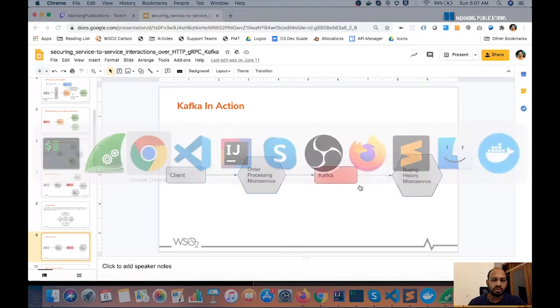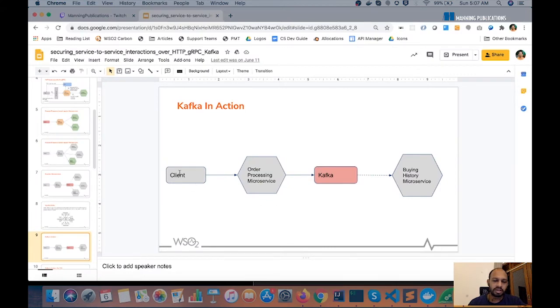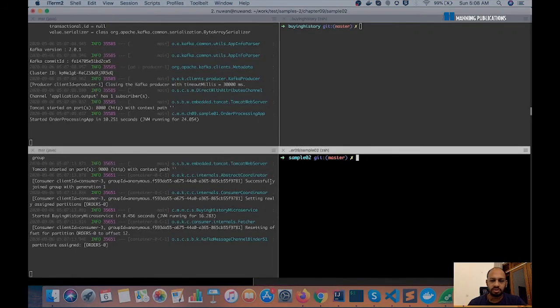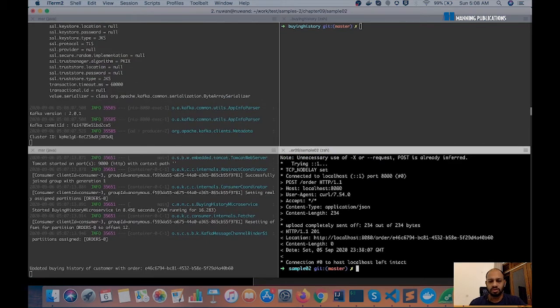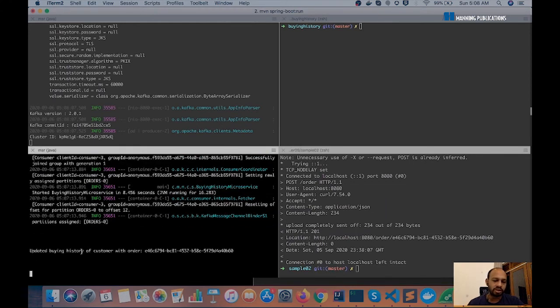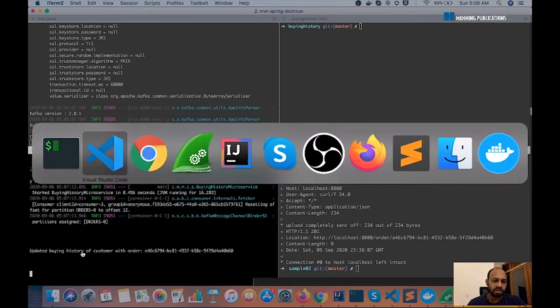Now the next step, I'm going to simulate this client and make a request to the order processing microservice using this curl command. So go in here and execute this curl command. As you can see, this made a request to the order processing microservice, and it returned a 201, which means the order has been successfully placed, and you see some logs on the server side as well, which means our request has been successful.